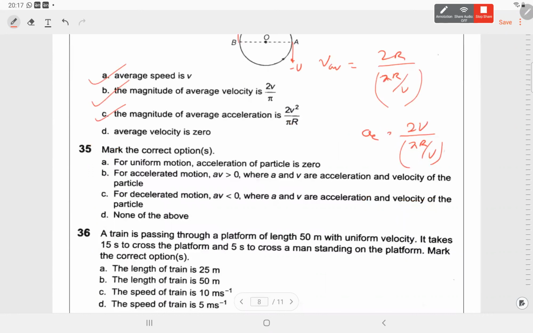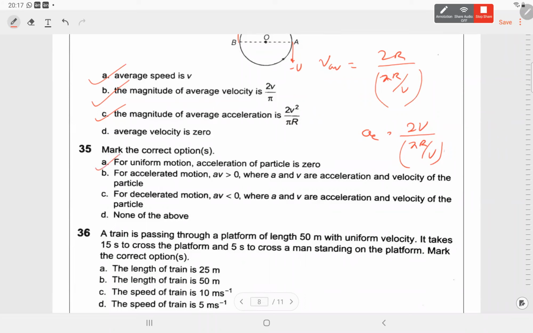Mark the correct option for this. Yes. For uniform motion, acceleration of the particle is 0. 35A is correct. Yes, sir.